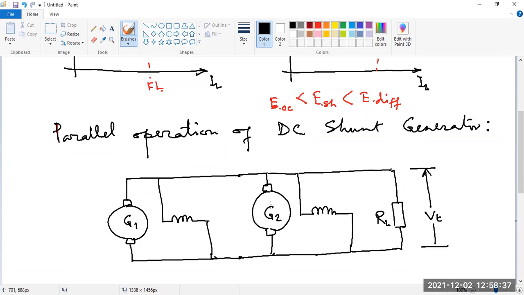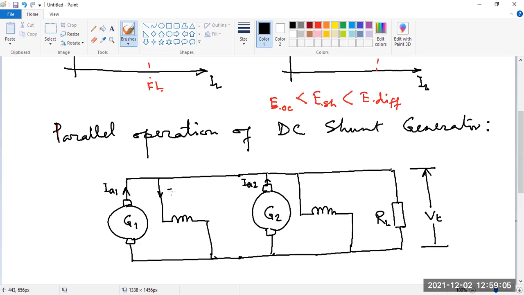Okay, now you see, if I write the current, this will be the armature current for generator 1. This will be the armature current for generator 2. And the field current will be in the opposite direction because it will take the field current.